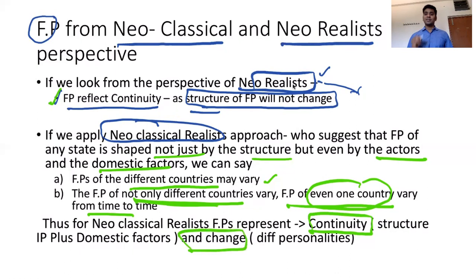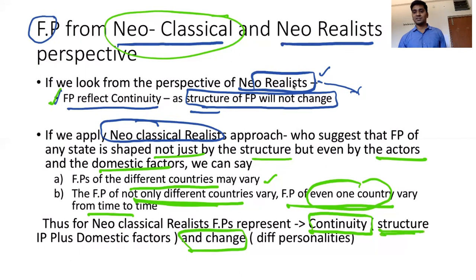If we are asked about continuity and change in international politics, then this subject belongs to neoclassical realism. If you look at our syllabus in Paper 2, Section B, there is one topic called continuity and change in India's foreign policy. They have taken that from neoclassical realism. That is why I said you have to connect from here to Section B. Continuity and change in Indian foreign policy: yes, there has been continuity, there has been change. Continuity in the structural approach. As far as structure is considered, yes, there are certain features which are continuing.